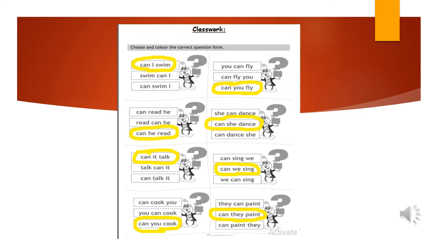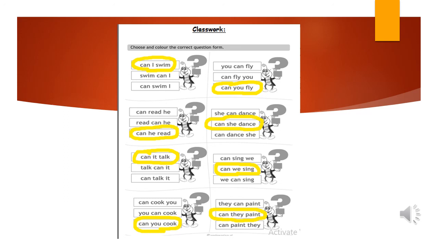And now, let's check our answers. Number 1, can I swim? Number 2, can he read? Number 3, can it talk? Number 4, can you cook? Number 5, can you fly? Number 6, can she dance? Number 7, can we sing? And number 8, can they paint?